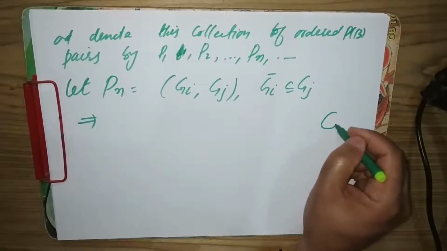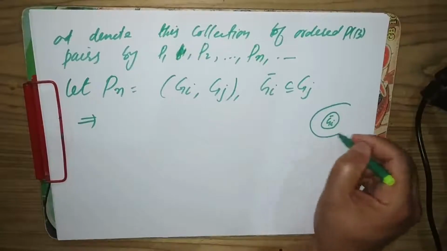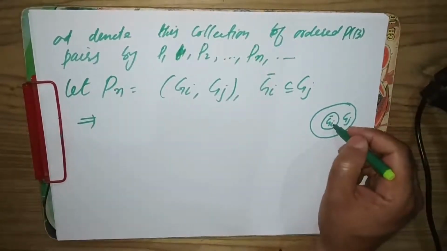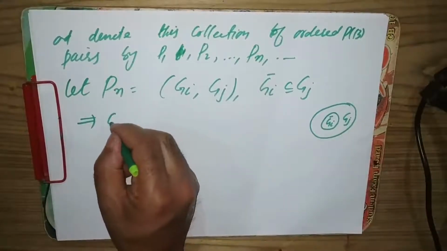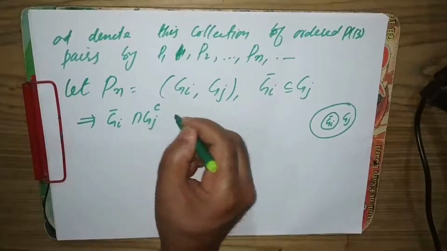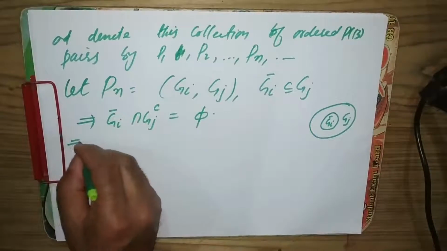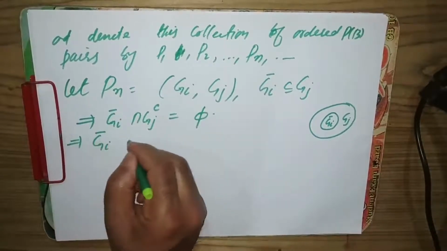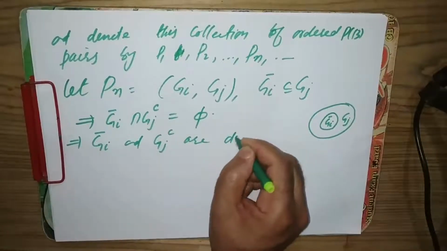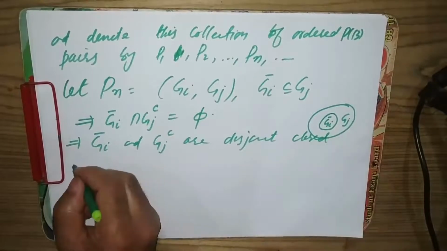It means that Gj complement is disjoint from Gi closure. So Gi closure intersection Gj complement is the empty set. That means Gi closure and Gj complement are disjoint subsets of X.